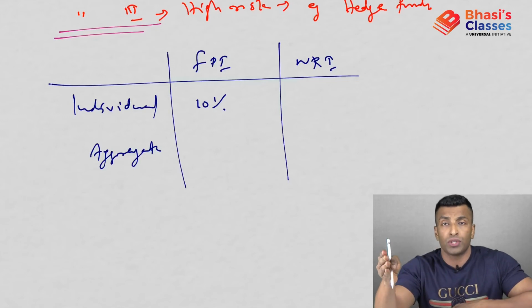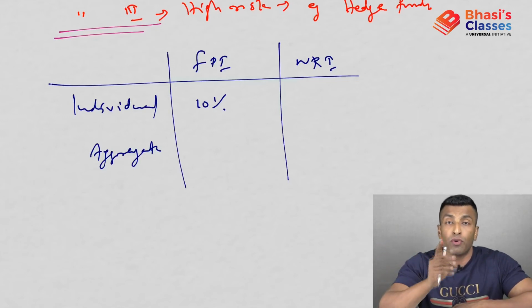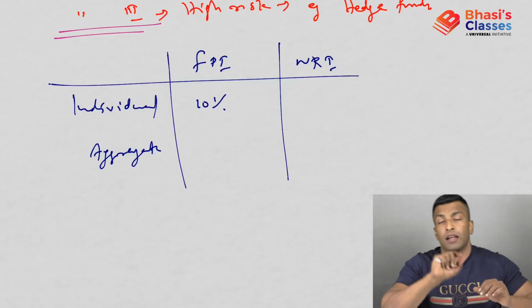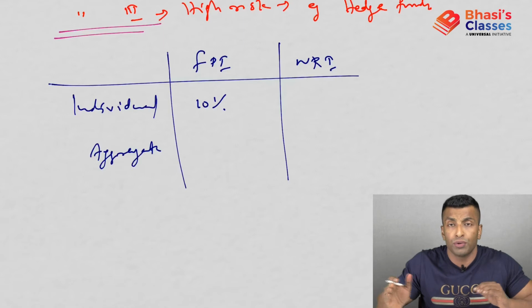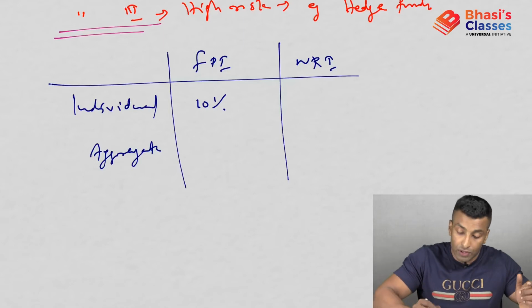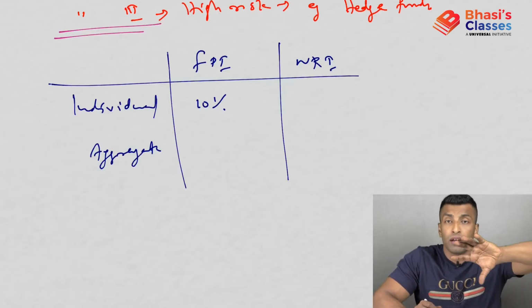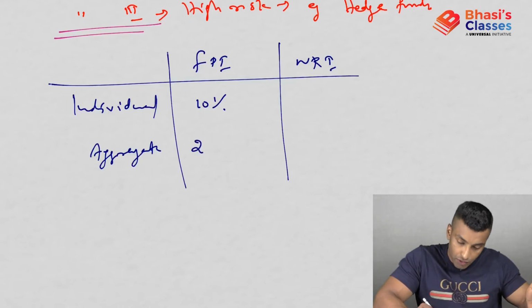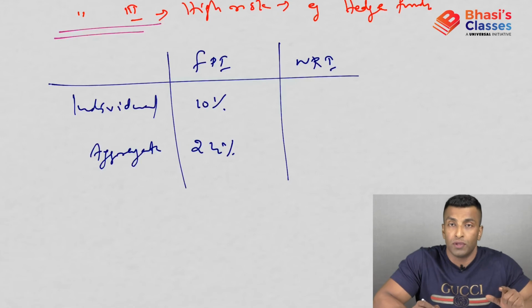Suppose TCS issued 1 crore shares. 10% of it can be bought by a single person. Okay, that is individual. That means 10 lakh shares. That is, if 1 crore shares are issued, 10 lakh shares can be bought by an individual. What about total FPI? I mean, talking about all the foreigners who are investing, it has to be 24%. It cannot be more than 24%.